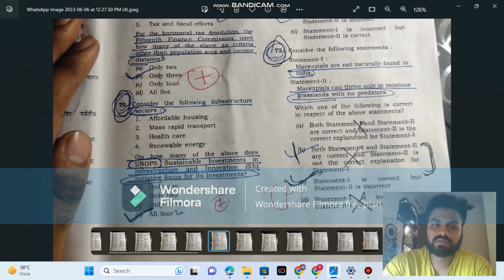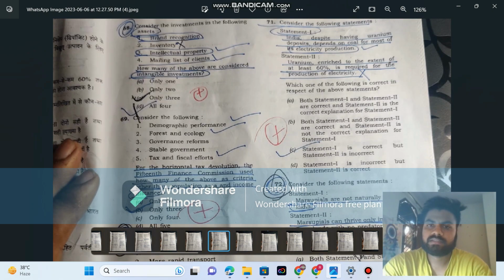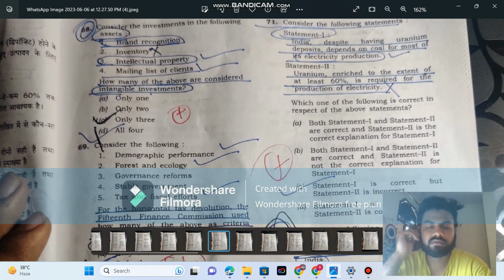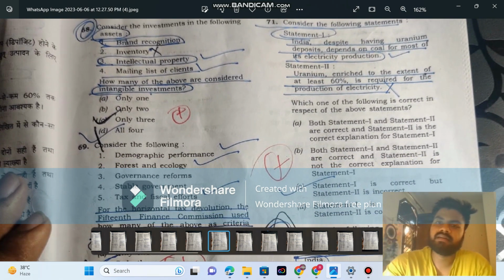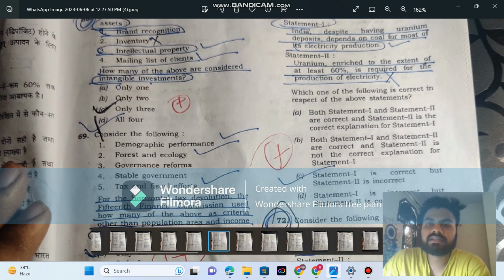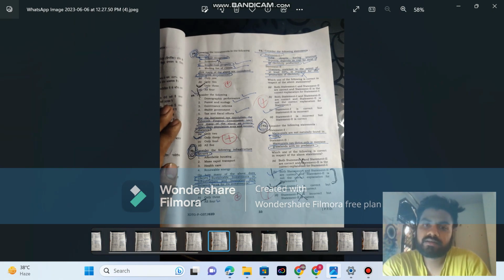And this is also a straightforward question. All four are there: affordable housing, mass rapid transport, healthcare. This is current affairs only. If you have read any monthly magazine, you have done it right. India, despite having uranium deposits, depends on coal for power. Yes, this is right. Uranium enriched to the extent of at least 60%? 60% is if you are making a nuclear bomb. Otherwise, 2-3% is enough for electricity. So statement two is incorrect.